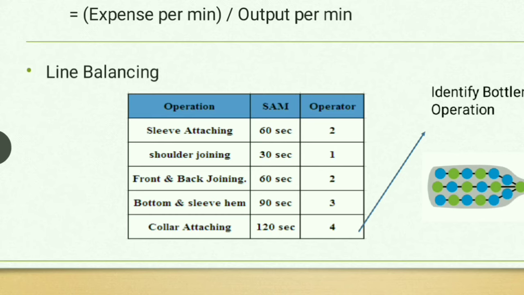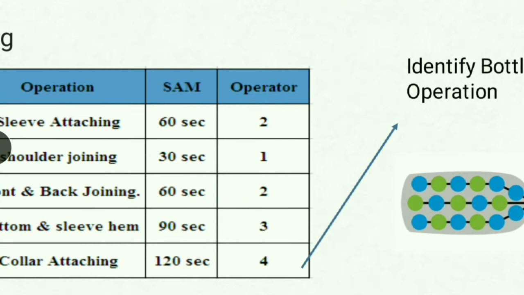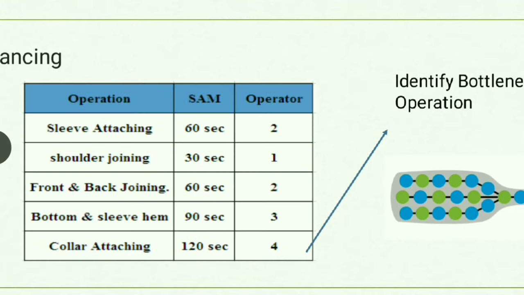It also helps you to identify the bottleneck operation. What does bottleneck operation mean? The operation consuming more time when compared to other operations is called the bottleneck operation. So here the bottleneck operation is collar attaching. You can appoint a skilled operator in the bottleneck operation so that the output will be better, and also you need to allot more operators in order to balance the line.